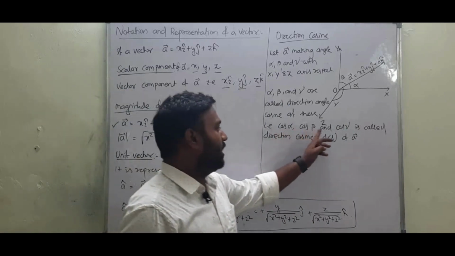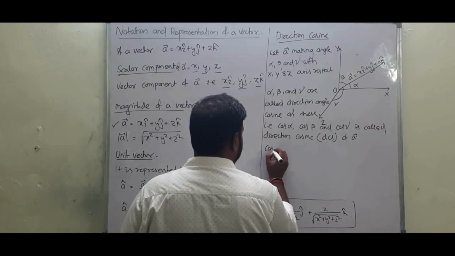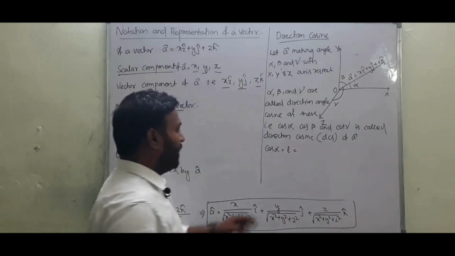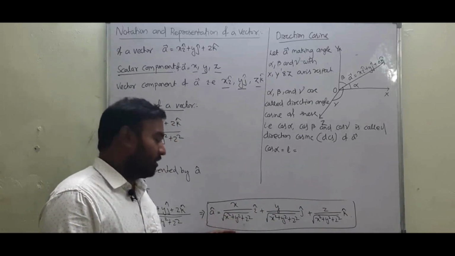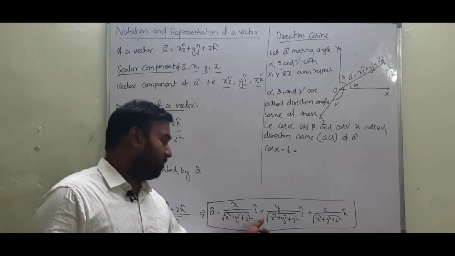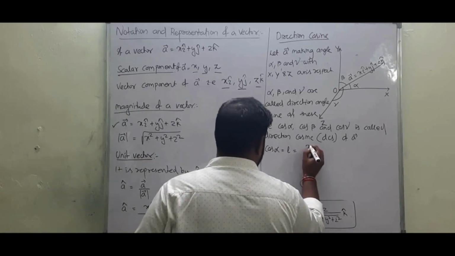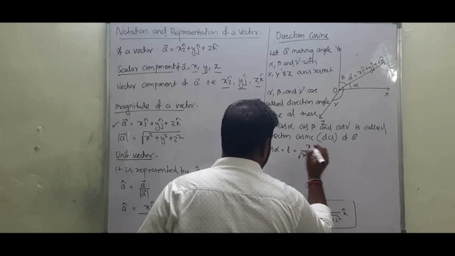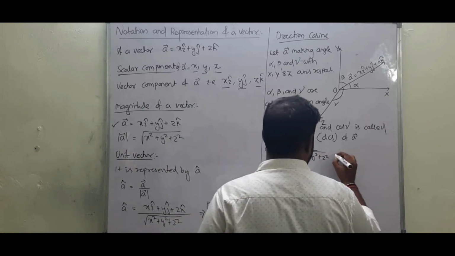So there are some values of cos alpha, cos beta and cos gamma. Cos alpha is also written as l. Its value will be, once we have found the unit vector of a vector, the component of i cap in the unit vector, which is the cos alpha, that means x by root of (x square plus y square plus z square). This is our cos alpha. Similarly, what will be cos beta?